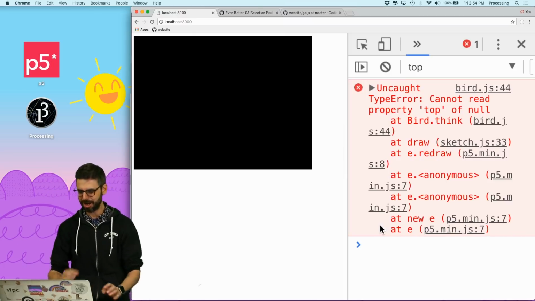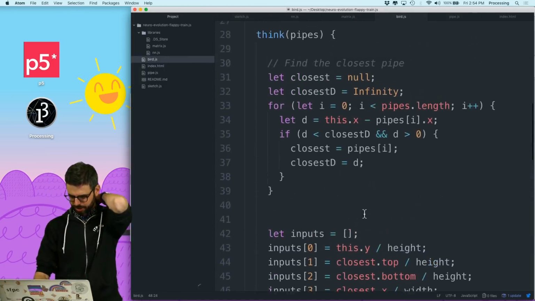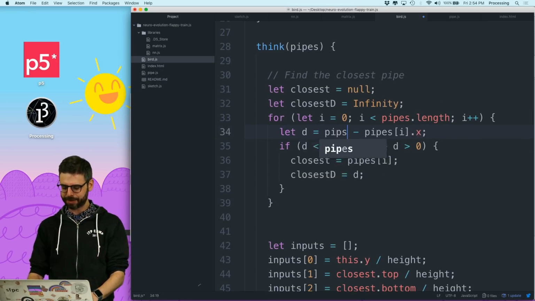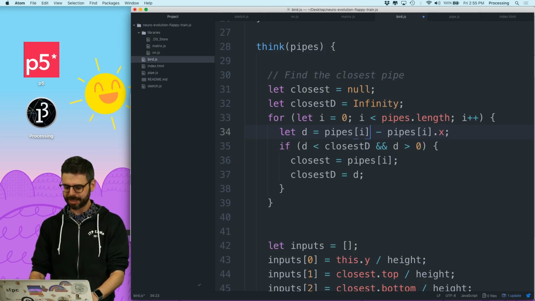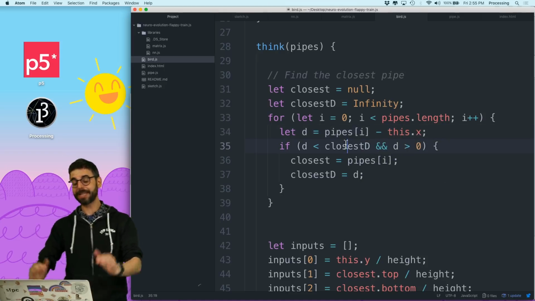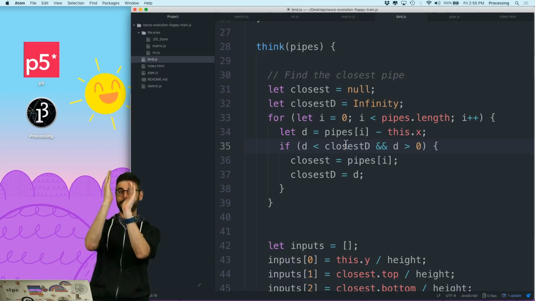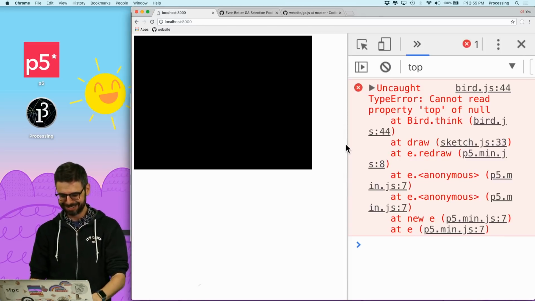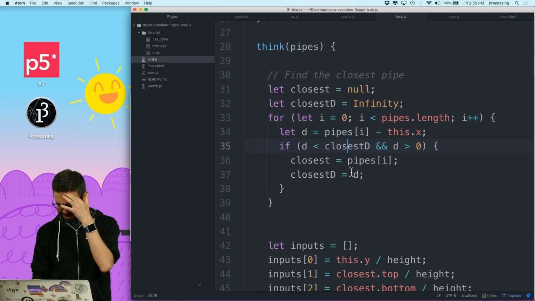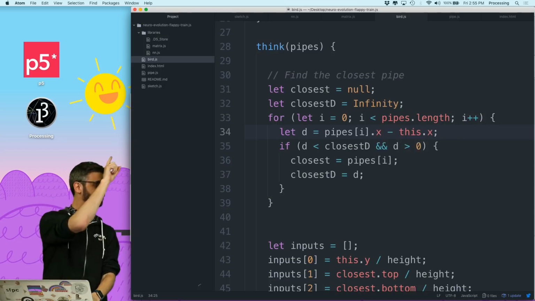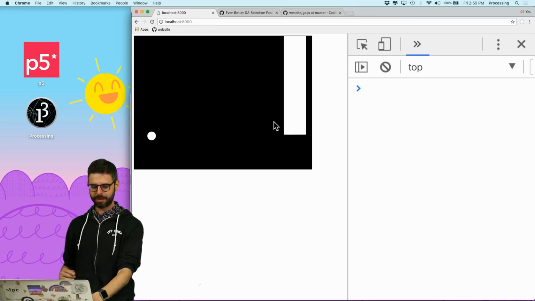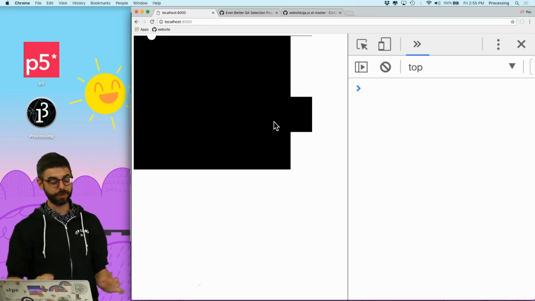Now we are ready. Oh, cannot read property top of null. All right, so what's going on here? Oops. The way I programmed this, because I took out the absolute value, I've got to say pipes index i minus this.x, because I want it to be positive, like the pipe, and then it goes past it. Okay, this should be fine now. Or not. Oh, .x. pipes index i .x. Okay, there we go. So I can do this a bunch of times, and I'm going to get a bunch of random birds that are doing sort of random things.